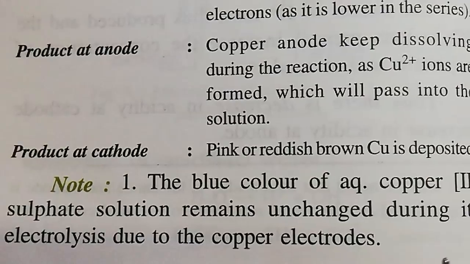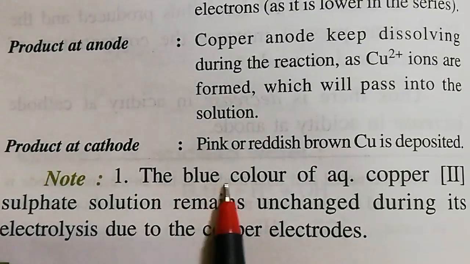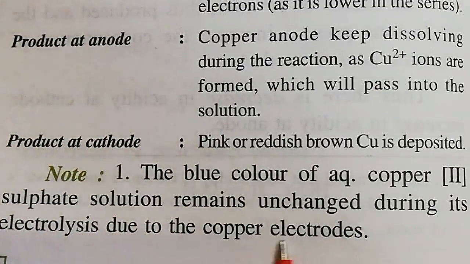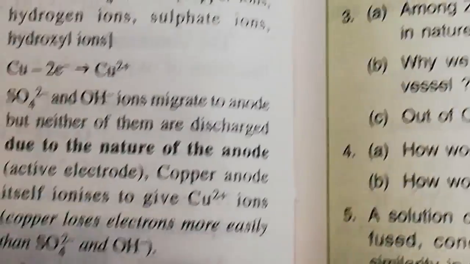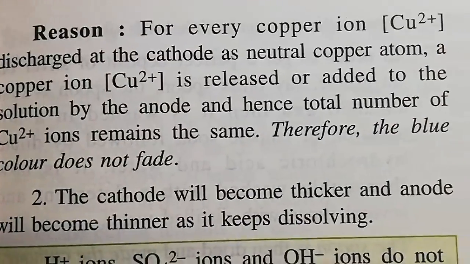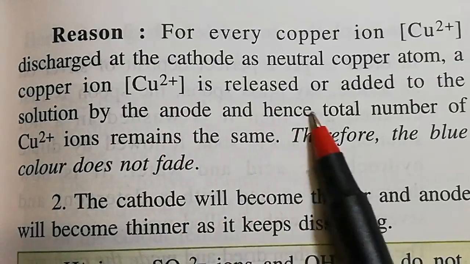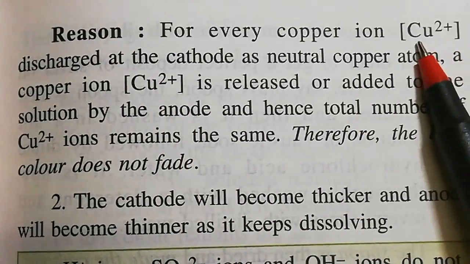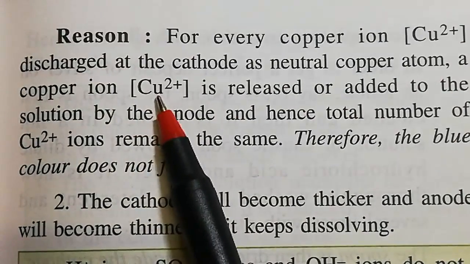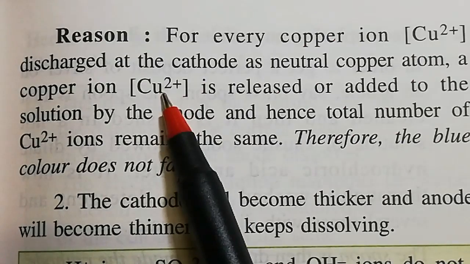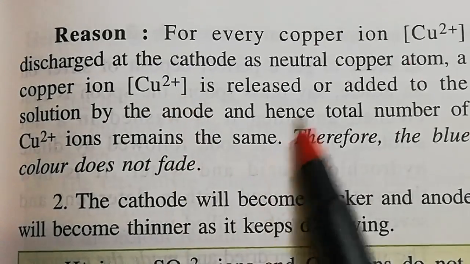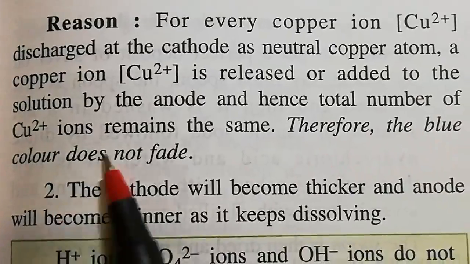Now one important question is raised here: the blue color of aqueous copper sulfate solution remains unchanged during the electrolysis due to copper electrodes. Why is it so? Reason: for every copper ion discharged at the cathode, a copper ion is released from the anode. That means the copper ions get discharged at the cathode, but in the meantime the anode itself decays to form copper ions. So the solution keeps its copper ions, which are responsible for the color of the solution, and that's why the blue color does not fade.